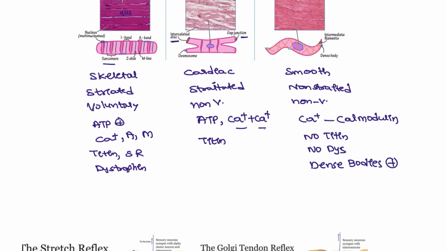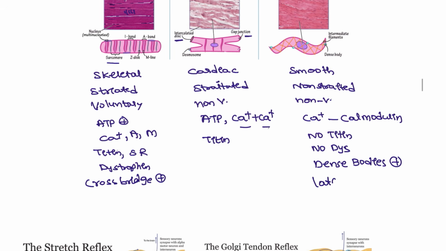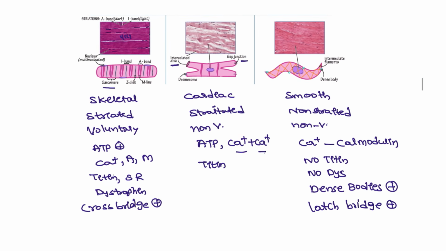Dense bodies they are going to present. Here it is a cross bridge formation. Here it is going to cause a latch bridge formation. Latch bridge formation you are going to see here in the smooth muscle, right? These are the important points that you have to take note.